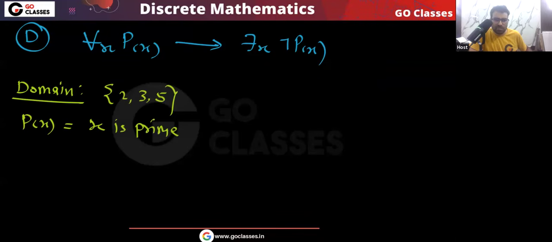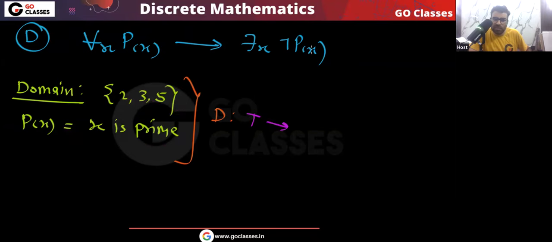Now you can notice in this situation what option D will become. The domain is 2, 3, 5, and P(x) means x is prime. So what will this LHS become? For every element in the domain, P is true. So true implies... what about the RHS?